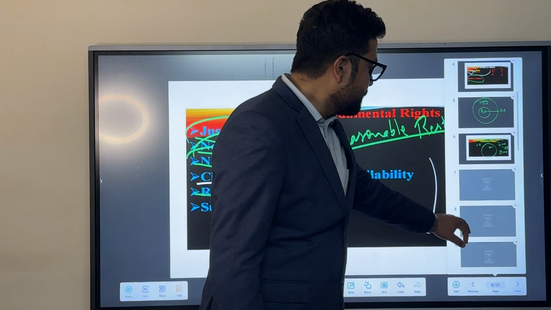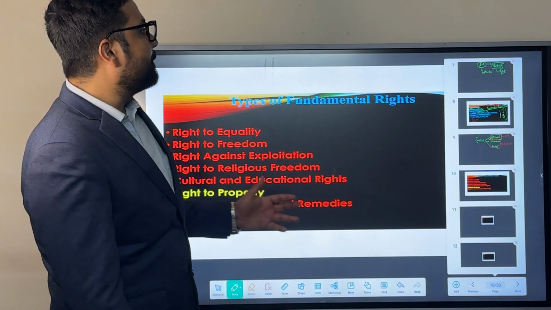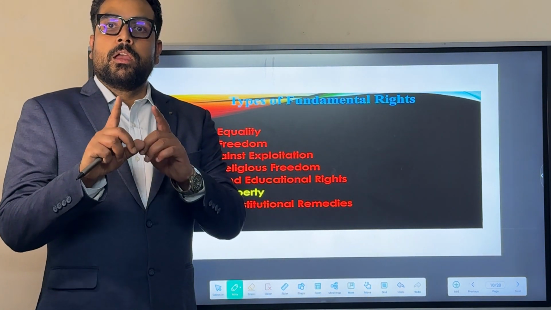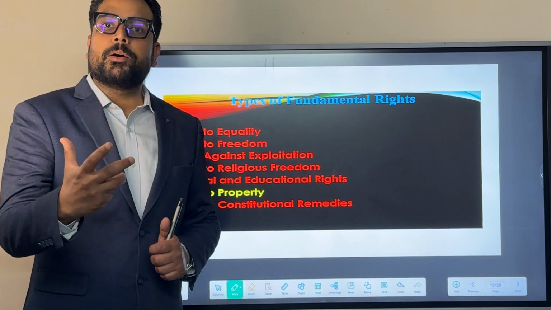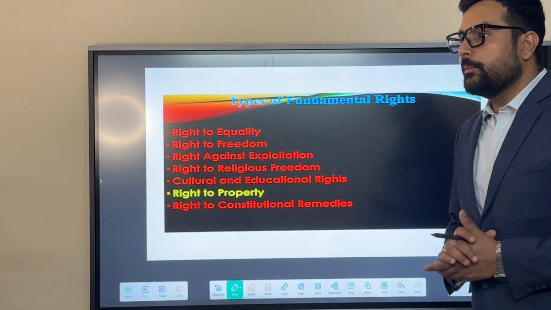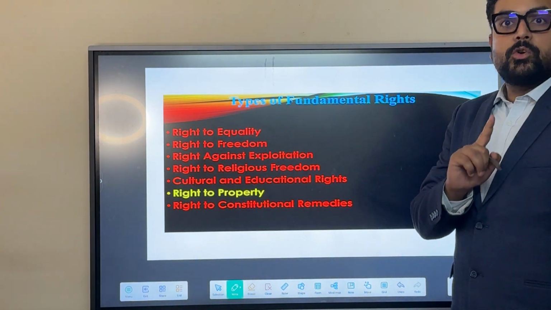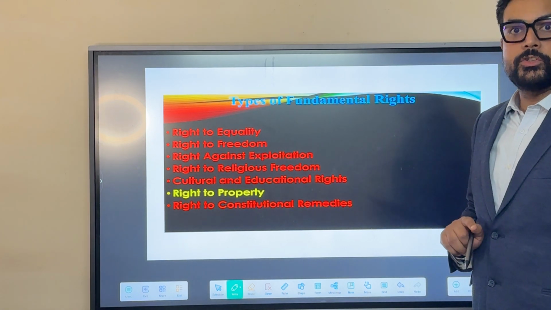Now we will see the types of fundamental rights. In the Indian Constitution, when the constitutional framers discussed the fundamental rights, they tried to cover all the dimensions of the fundamental rights comprehensively, and that's why you will see that there are a total of 7 fundamental rights mentioned at the time of Indian Constitution framing.